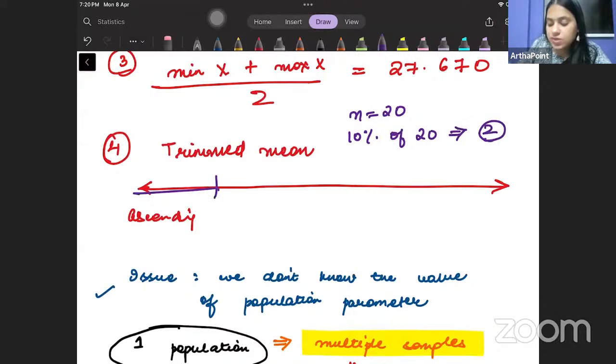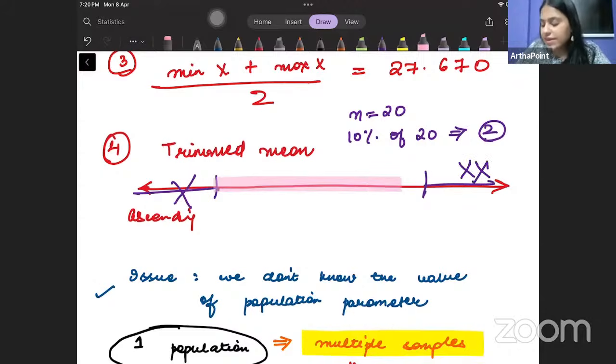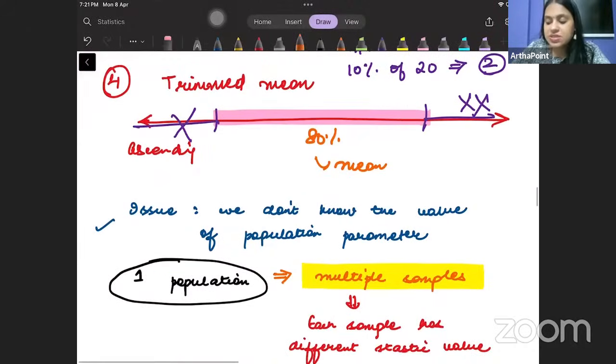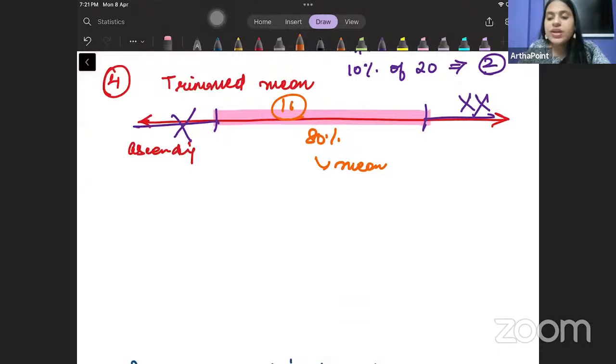So I remove the first 2 observations. I remove the last 2 observations and the remaining 80% of the observations ka, I find out the mean. Right? Remaining 80%, in this case, 16 observations ka, I go ahead and find the mean. So when I do that, in this case, the trimmed mean is going to be 27.838. ये मेरा trimmed mean आ रहा है.